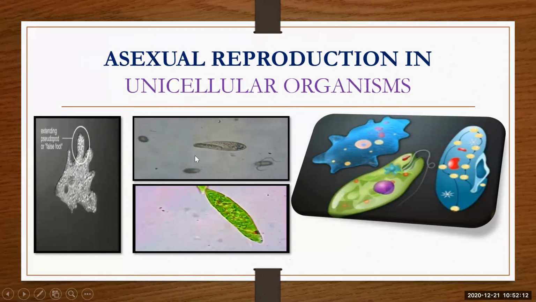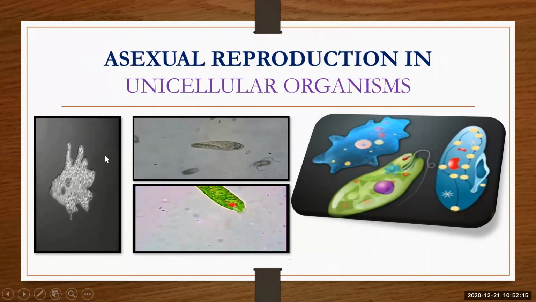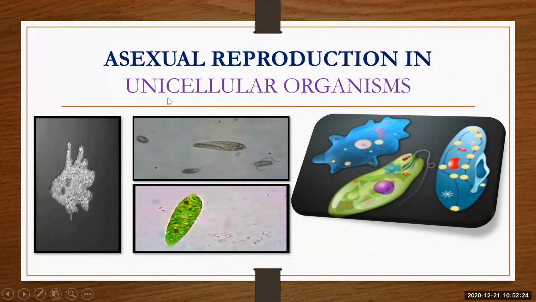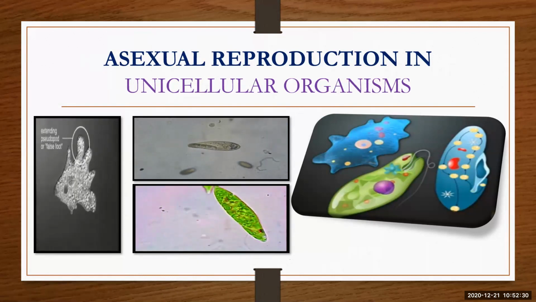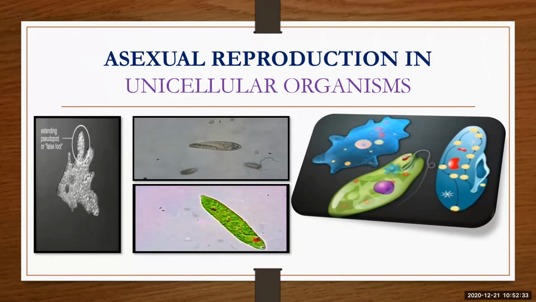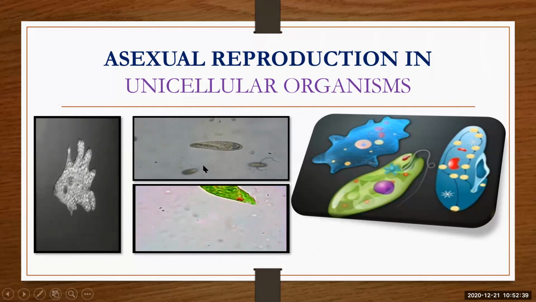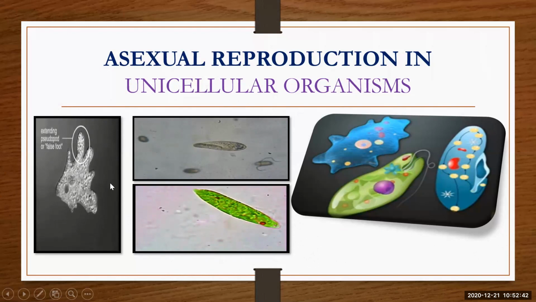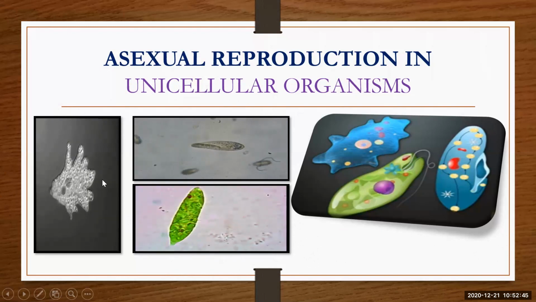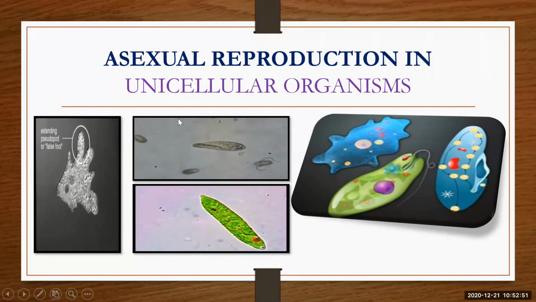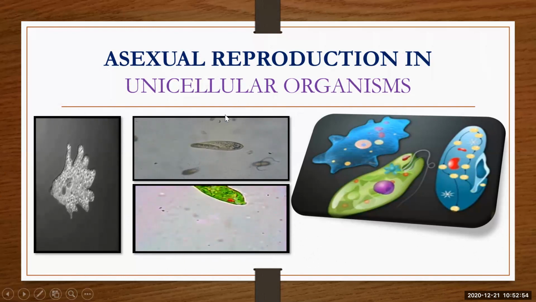Now see here, I have shown you the pictures of unicellular organisms. Now, see what is a unicellular organism. Uni means one, and cellular means made up of cells. So an organism made up of only one cell is called a unicellular organism. Here you can see this is an amoeba, this is paramecium, and this is a euglena, where they are made up of only one cell. They are performing all the body activity with this one cell. That is why they are known as unicellular, or they can also be called single celled animals.